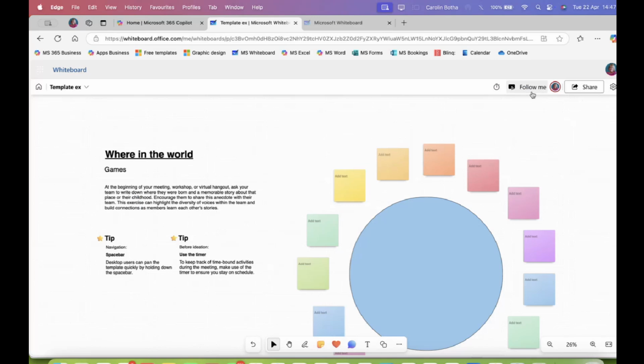I can't remember. When you do a real-time presentation or a real-time whiteboard, yeah, it is a presentation, you can ask people to follow you, and I will show you now in Teams. And then the nifty part is, because this is a brainstorming app, not only, but very popular for that, when people are collaborating or in real time doing this with you, or as a team, you can